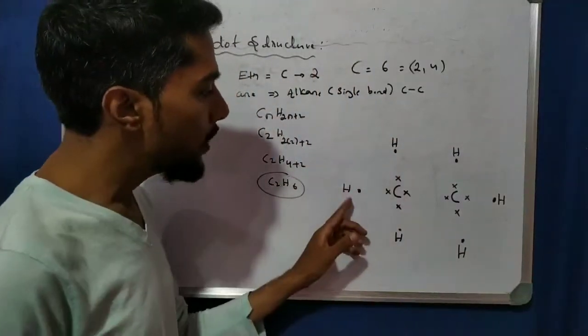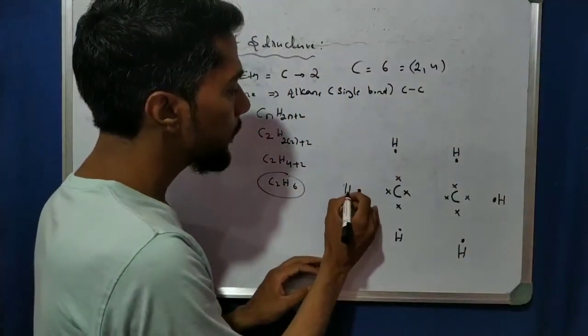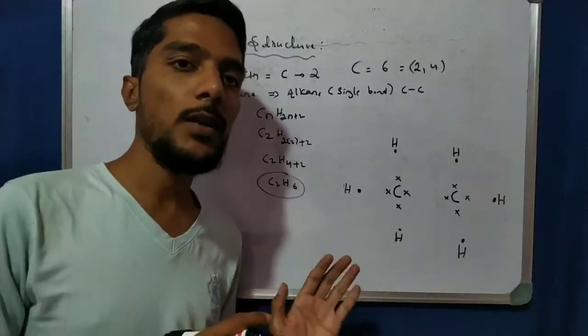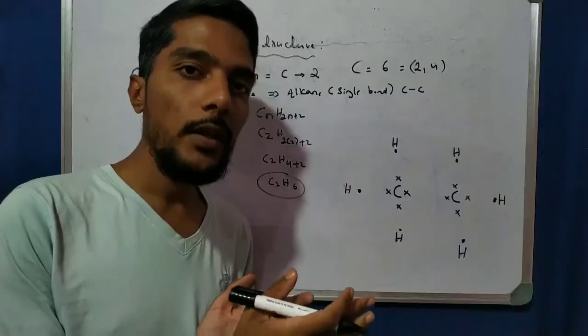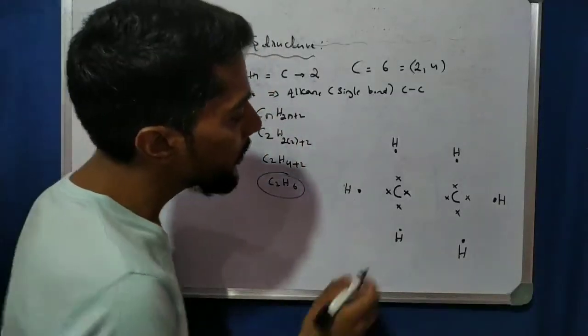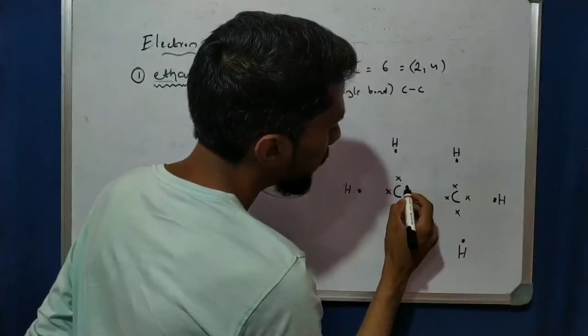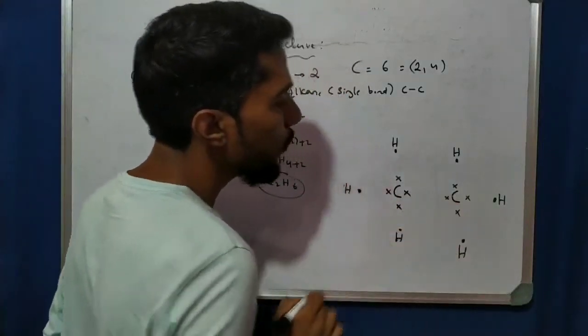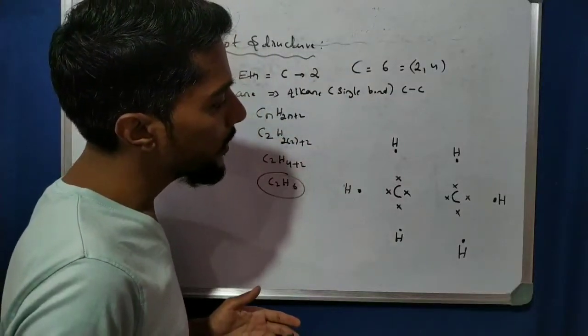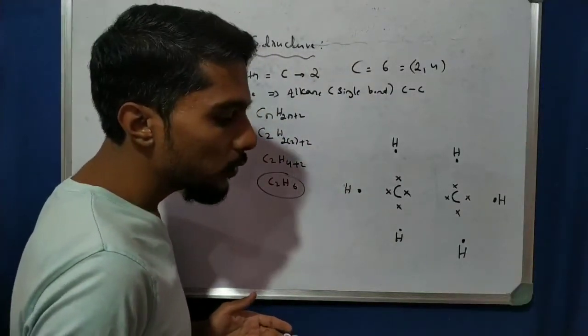See here, hydrogen has 1 valency, right? Now the sharing takes place, because in hydrocarbons we know that a covalent bond is formed. It involves the sharing of electrons between the elements. Now this carbon can share electrons with those elements to form an octet. So let us see which type of bond forms here.